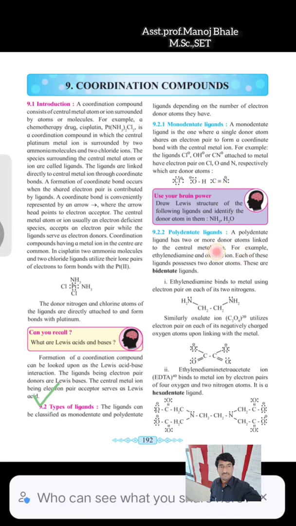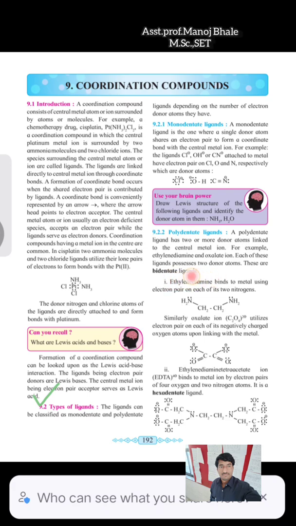Now the next classification is the polydentate ligand. What is poly? Poly means many. A ligand having 2 or more donor atoms attached to the central metal is known as a polydentate ligand. मीन्स एका लिगॅंड मध्ये 2 किंवा त्याच्यापेक्षाही जास्त जर डोनर ॲटम असतील प्रेझेंट, आपण त्याला काय म्हणतो, पॉलीडेंटेड लिगॅंड.